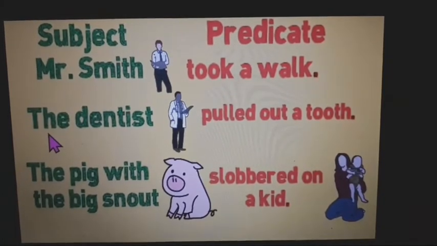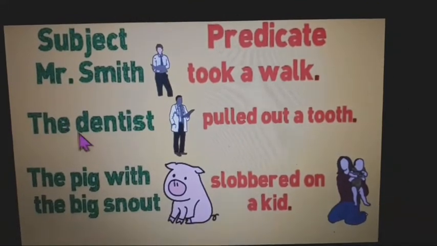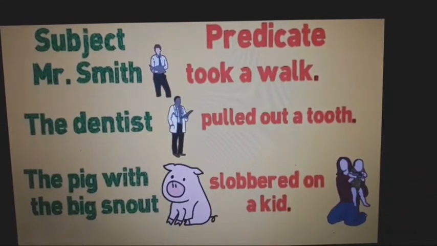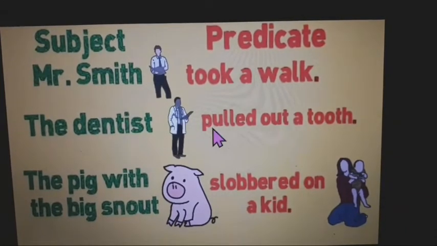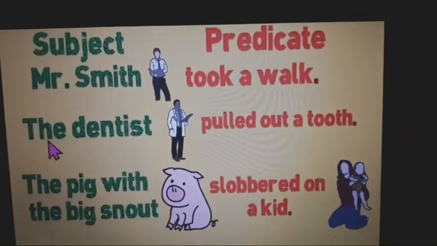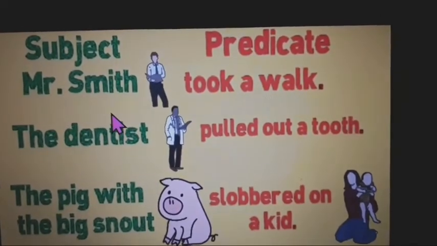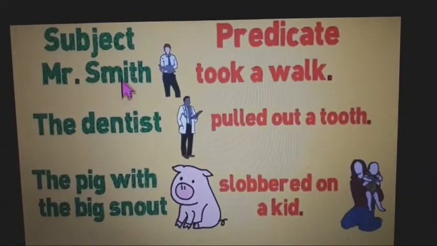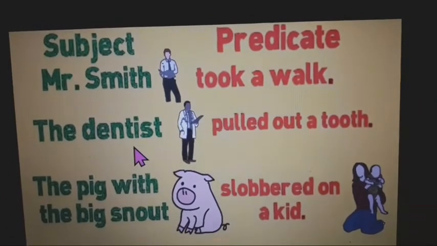Okay. Next, the dentist. Dentist is my subject. It means I want to tell something more about this dentist. Dentist pulled out a tooth. So this is more information about the dentist, and our sentence will be the dentist pulled out a tooth, full stop. Mr. Smith took a walk. Okay, so this is how our subject and predicates make our sentence complete.